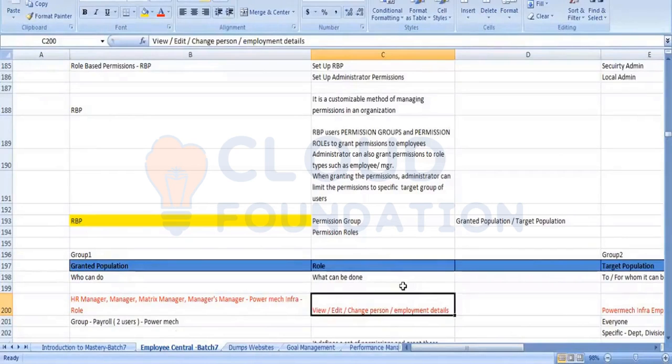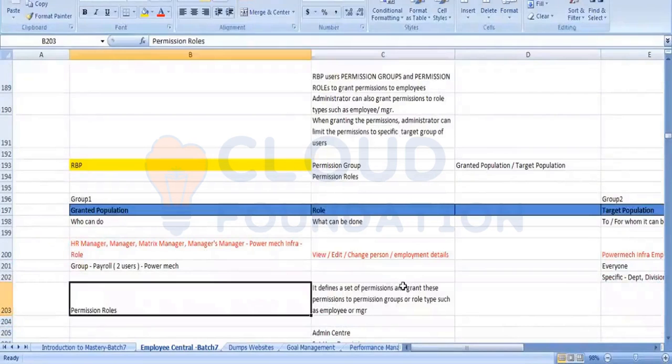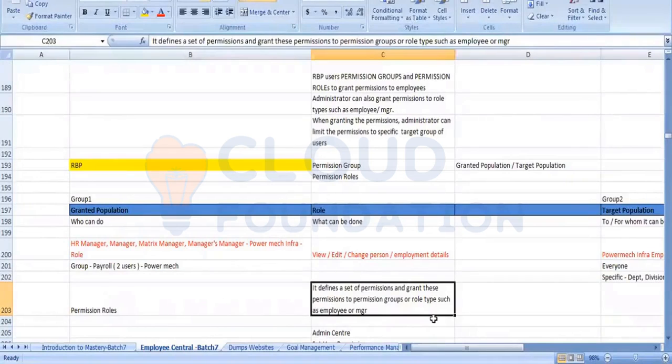And the role. What is the role? It means you have edit permission, change permission, view permission. That is defined in the role. Again, when I scroll down, a permission role defines a set of permissions and grants these permissions to the permission groups or role types, such as employee or manager.